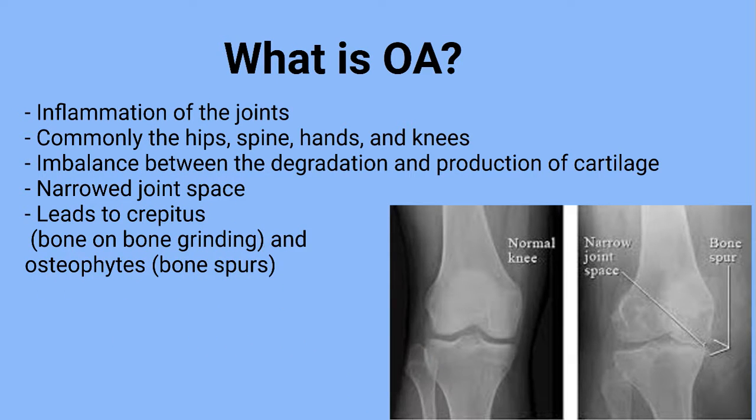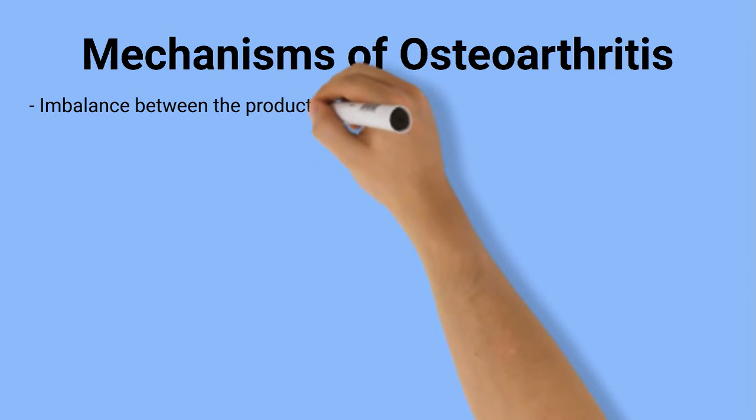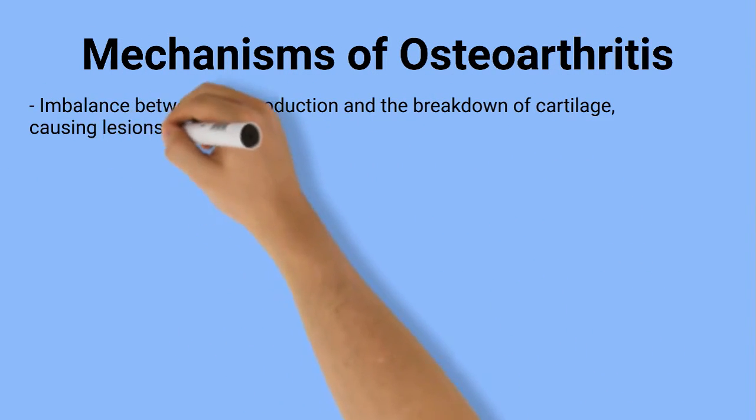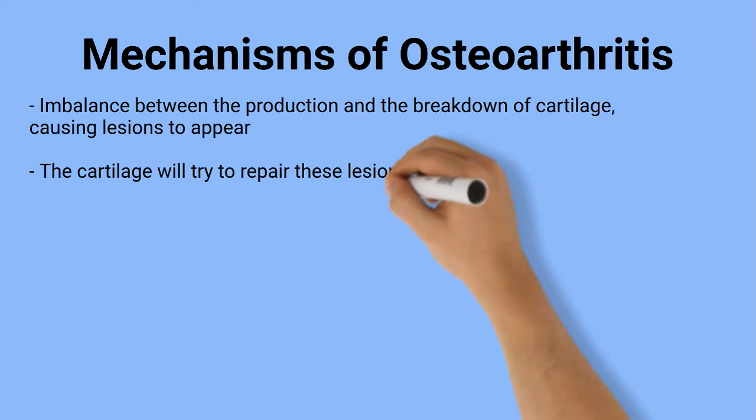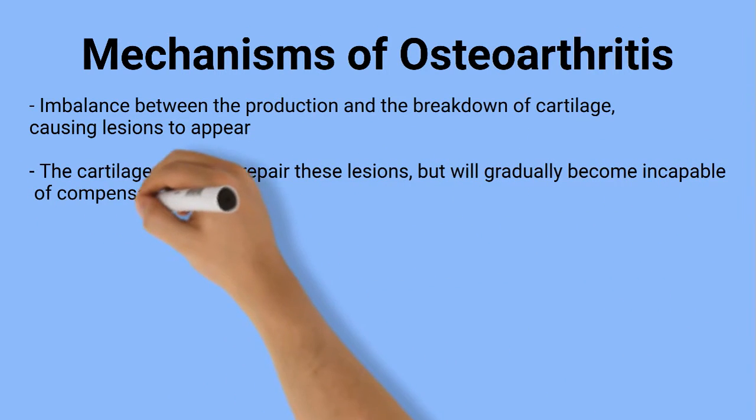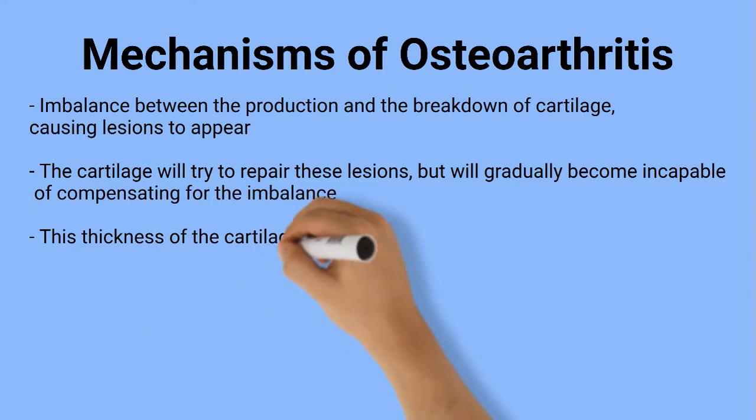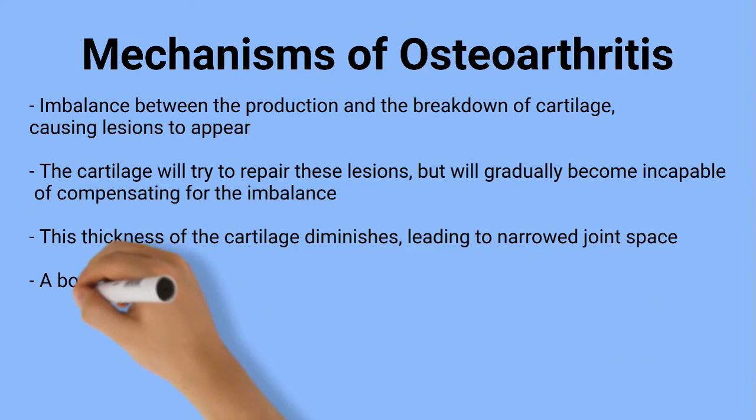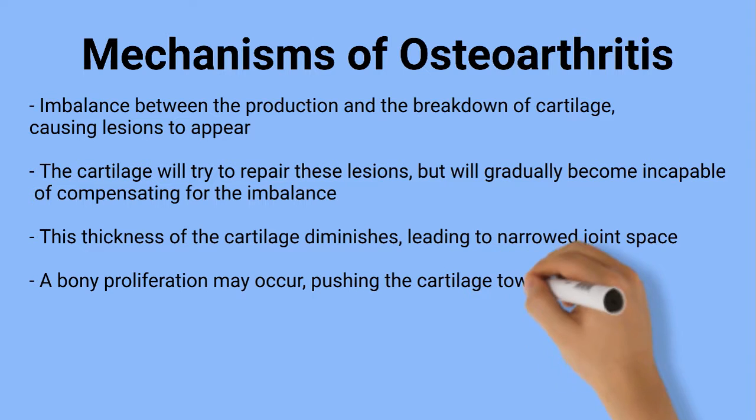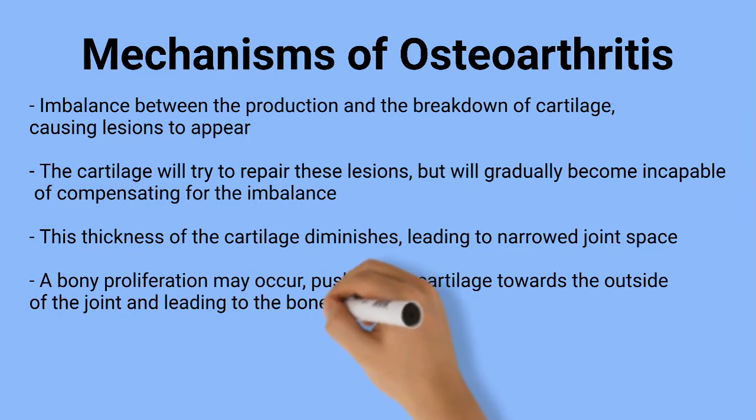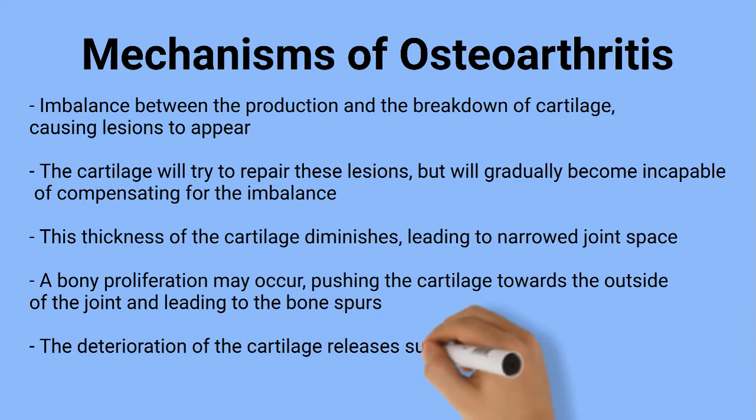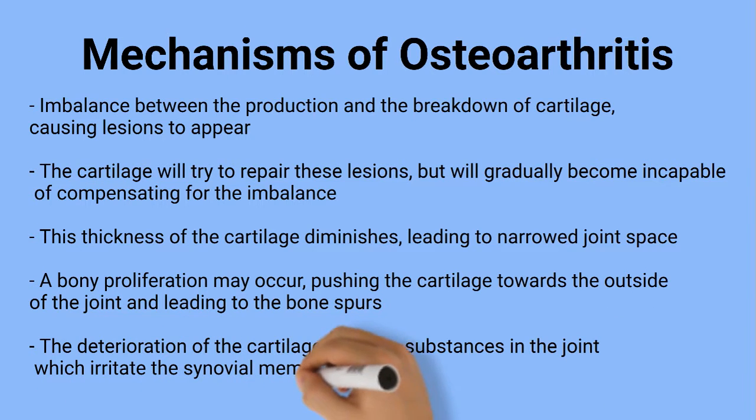OA often leads to crepitus and osteophytes. OA occurs due to an imbalance between the production and the breakdown of cartilage, causing lesions to appear. The cartilage will try to repair these lesions, but will gradually become incapable of compensating for the imbalance. The thickness of the cartilage diminishes, leading to narrow joint space. A bony proliferation may occur, pushing the cartilage towards the outside of the joint and leading to the appearance of osteophytes. The deterioration of the cartilage releases substances in the joint which irritate the synovial membrane.